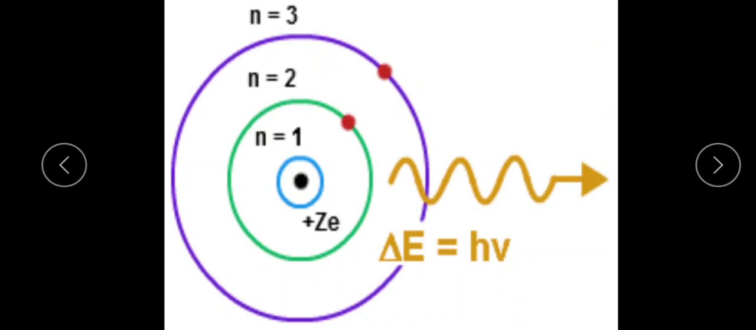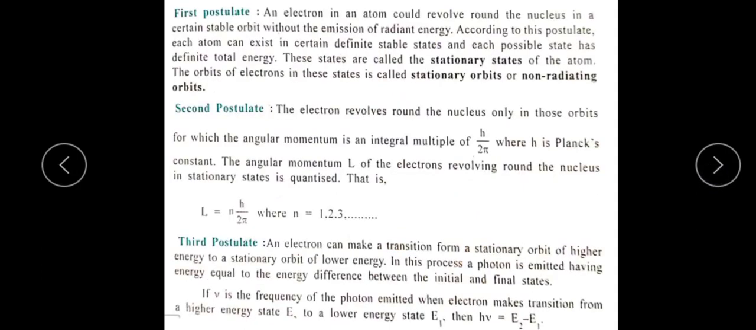See, if an electron is excited from a lower energy level to a higher energy level, within a short interval of time it will return to its original state. While returning, it emits a certain amount of energy in the form of radiation, that is E is equal to h nu.